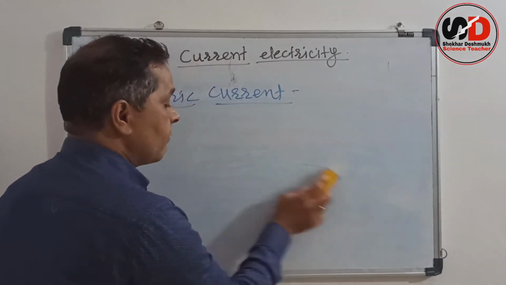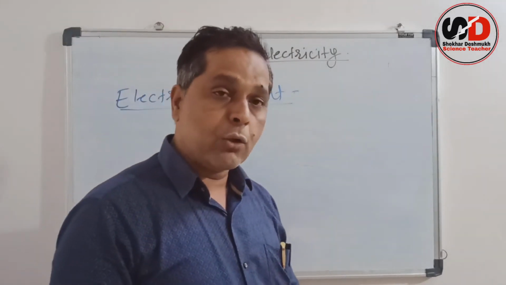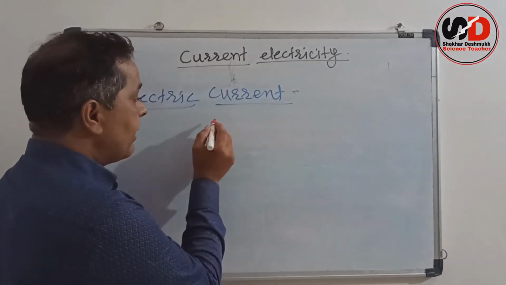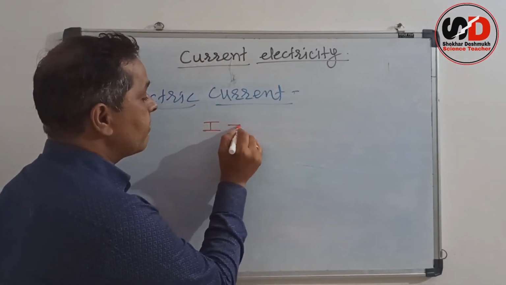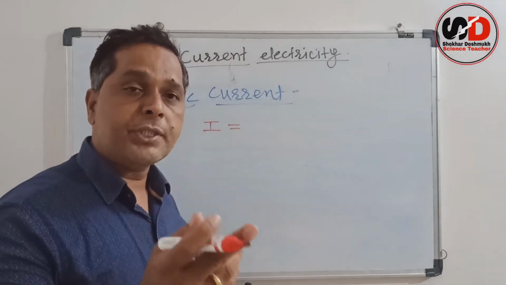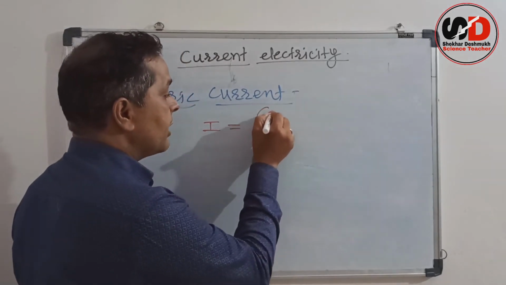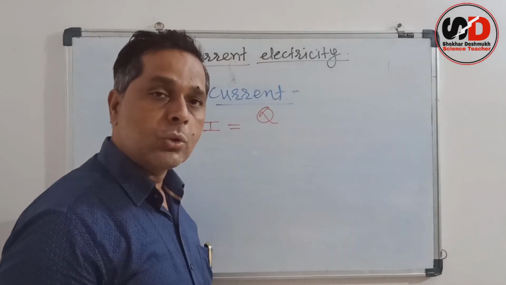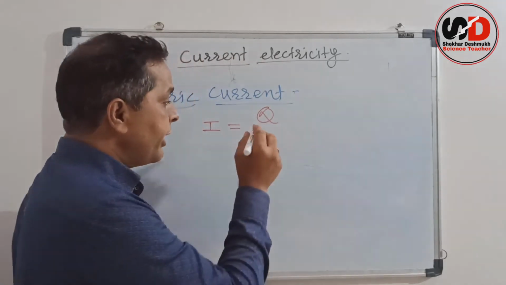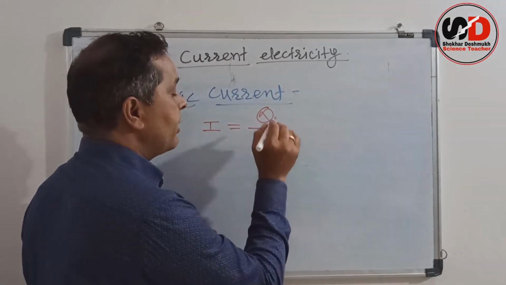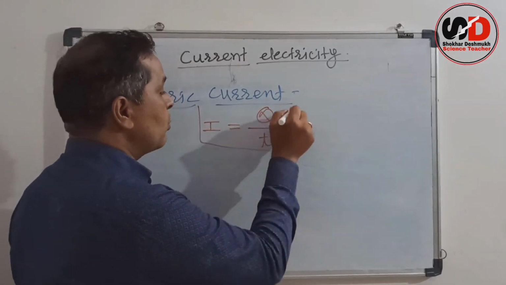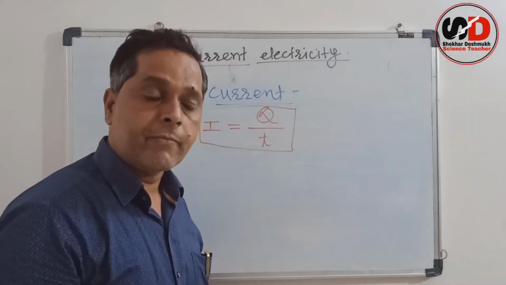We denote electric current by the letter I. So I is equal to the number of charges, charge we denote by Q, flowing through the conductor in unit time T. So I is equal to Q upon T.